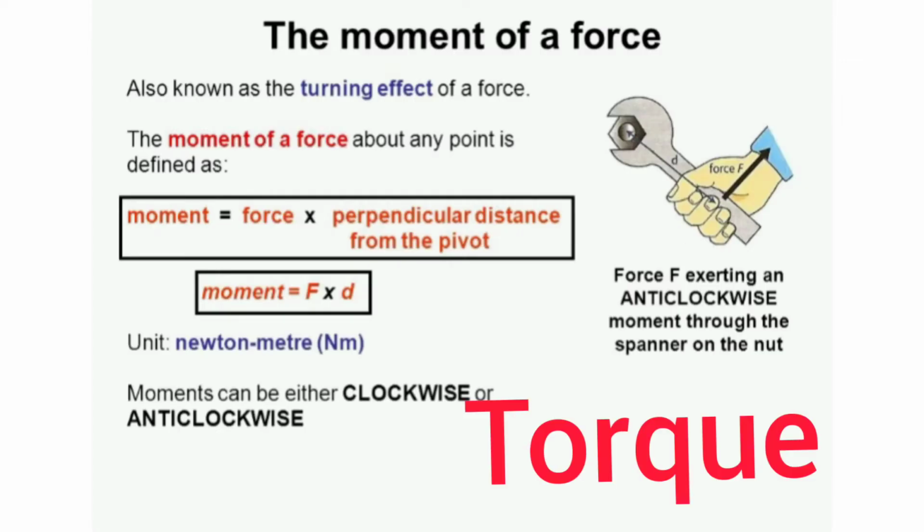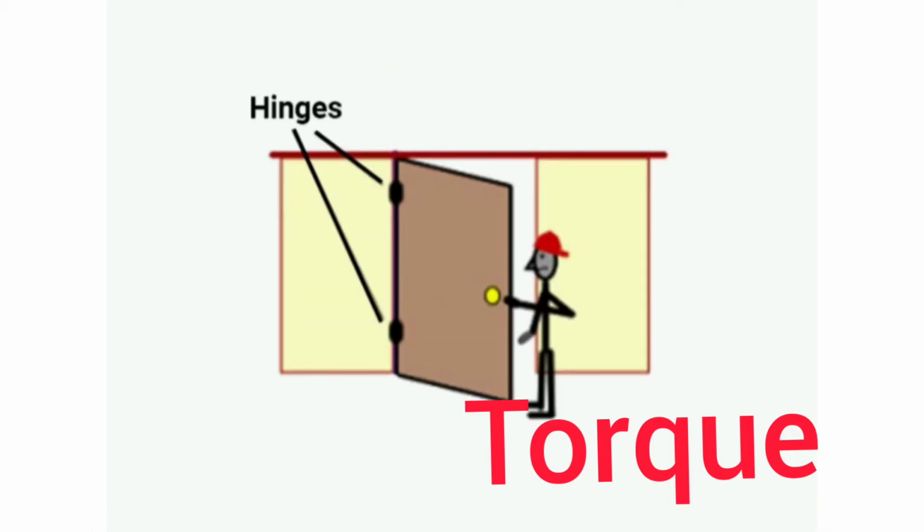What is the meaning of torque? The turning effect of force is called the moment of force or torque. How does a door turn to open when you push it? Do you know? A door has hinges. It works like a fulcrum. Fulcrum means fixed point. We apply a force to open the door.